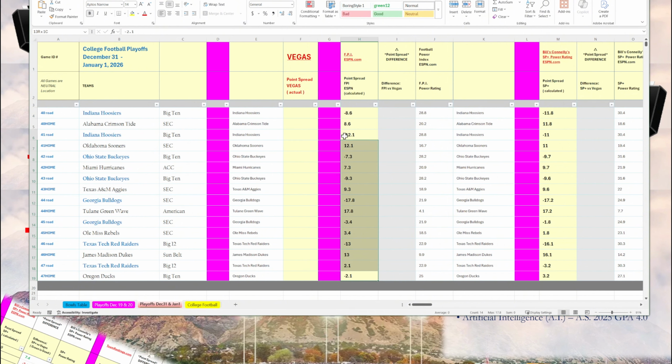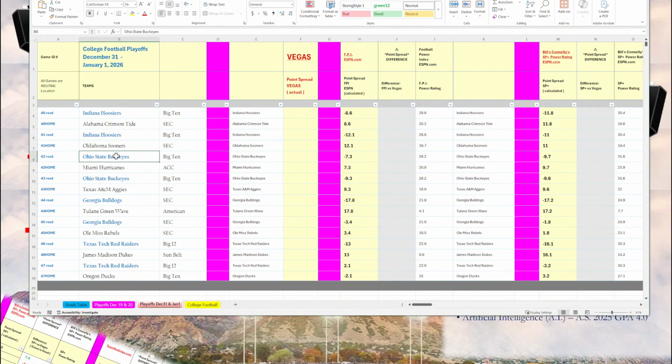Now, I've already included the calculated point spreads. So if Indiana plays Alabama, Indiana will be favored by 8.6 points. If they play Oklahoma, they're going to be favored by 12 points. Miami would be favored by 7 points.